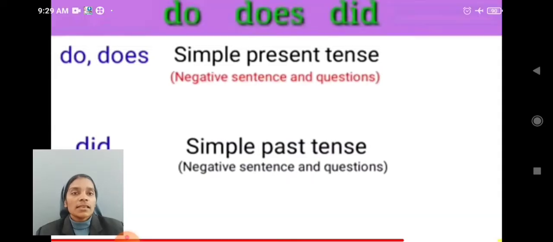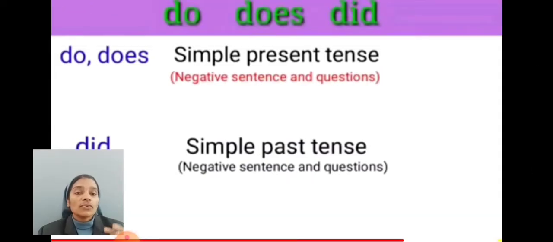Next we will see the do family. Do forms are do, does and did. We use these in simple tense only. Do and does we use only in simple present tense, when we want to make a negative sentence or a question sentence.